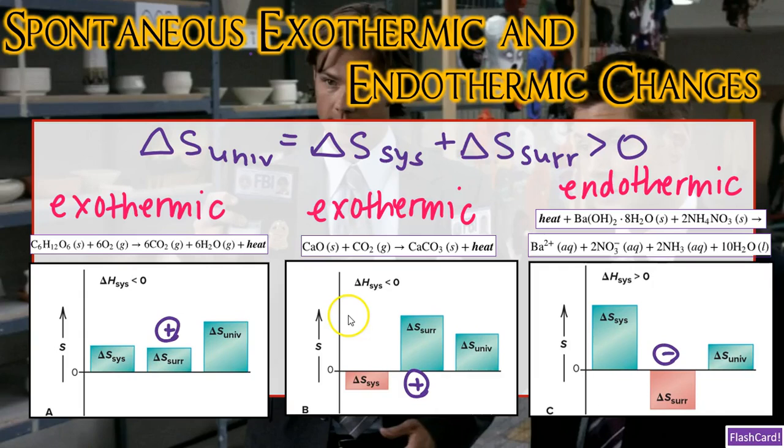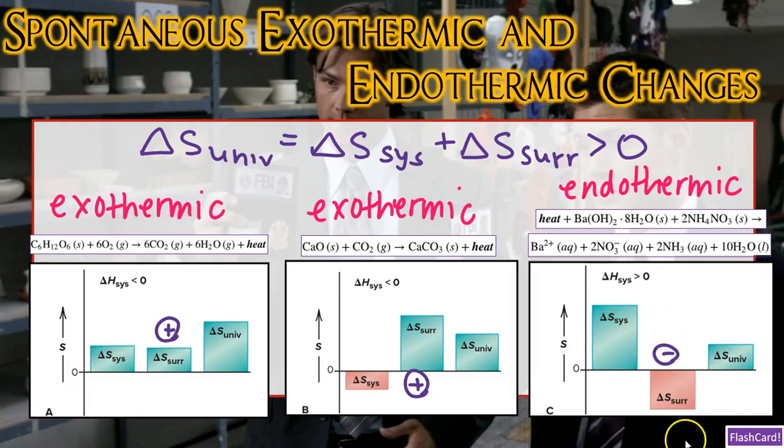We can also have exothermic reactions where delta S of the system is actually negative. So if delta S of the system is negative, that means delta S of the surroundings has to compensate. Now, we already said that with exothermic reactions, delta S of the surroundings will always be positive. So as you can see, delta S of the surroundings is positive here. It's positive enough to compensate for the fact that delta S of the system is negative. And therefore, delta S of the universe will also be positive, and this overall system is spontaneous.